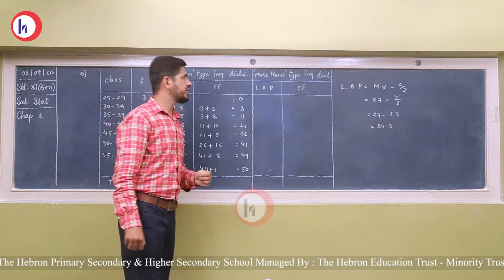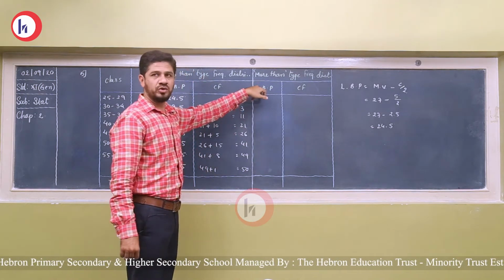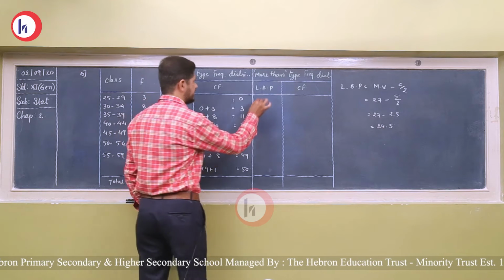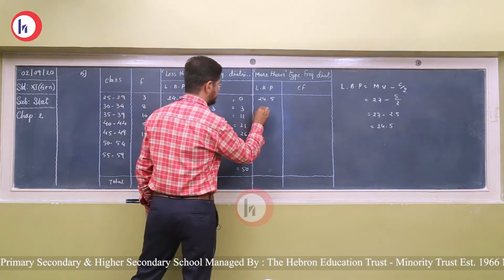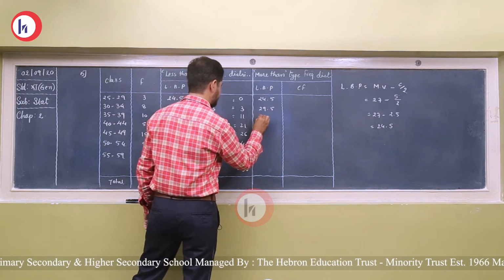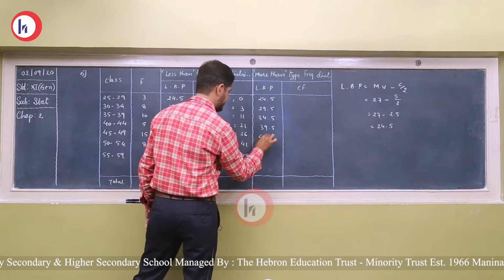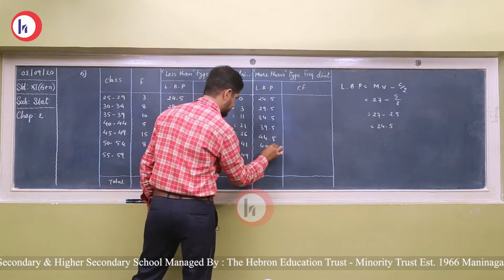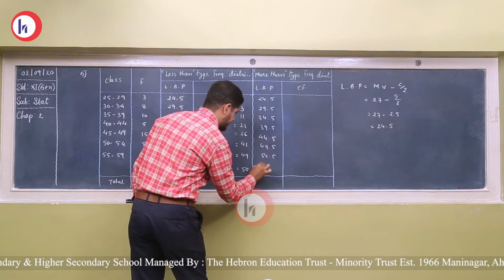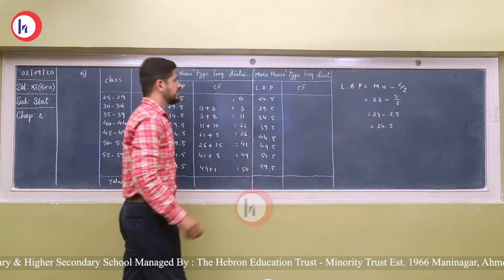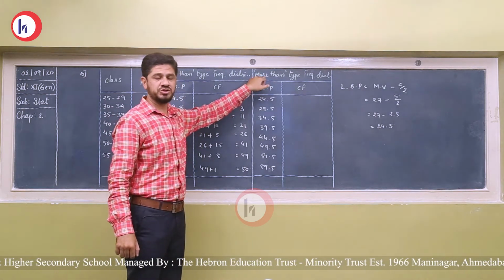Now let's come to the more than type of frequency distribution. Again we need to find the lower boundary points, which start again with 24.5. Just copy this one. So 29.5, 34.5, 39.5, and this 54.5, and finally 59.5. Now it is the more than type of frequency distribution.